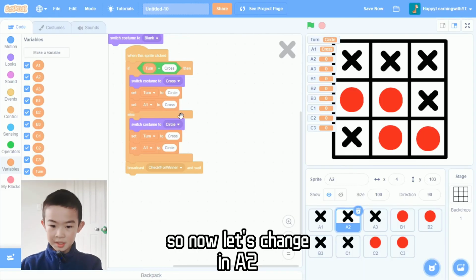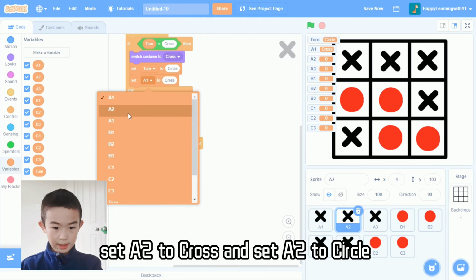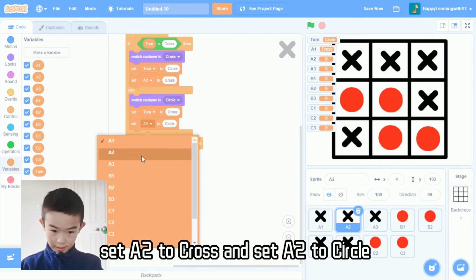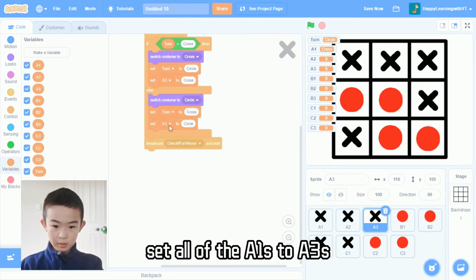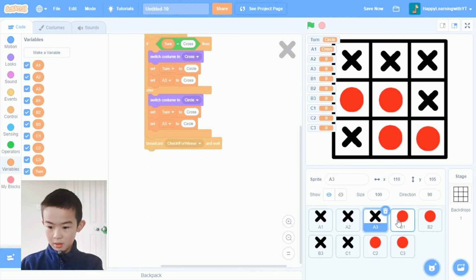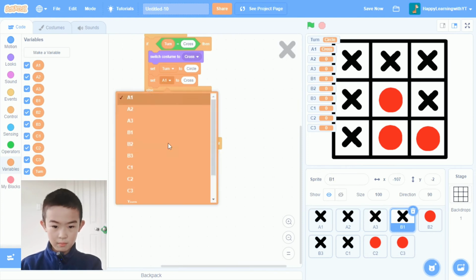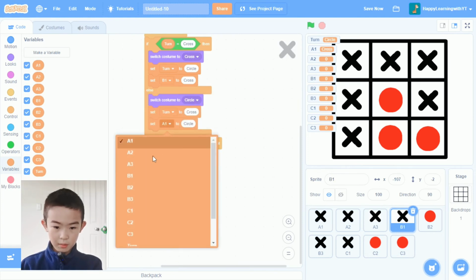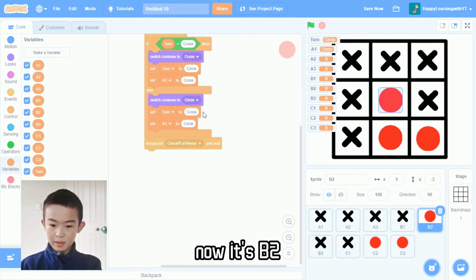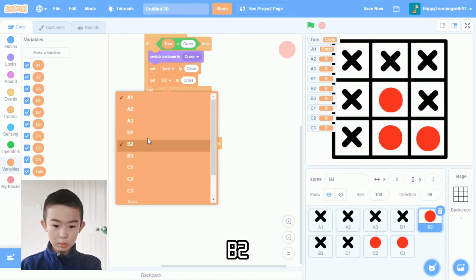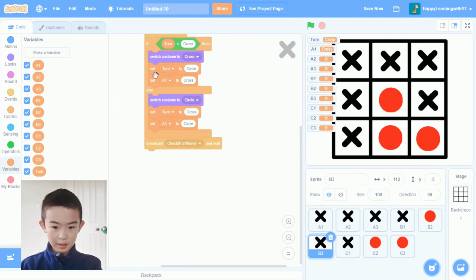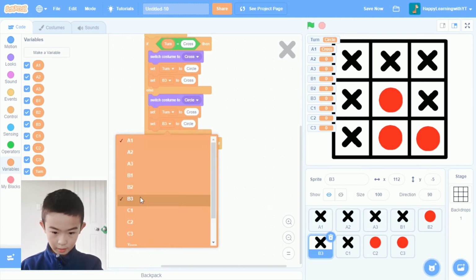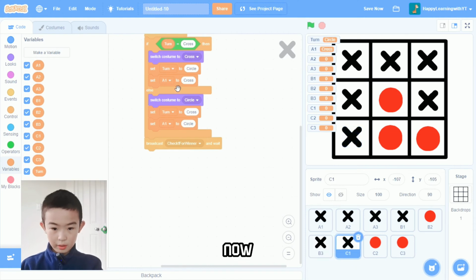Okay, so now let's change. In A2, set A2 to cross and set A2 to circle. And in A3, same thing. Set all of the A1s to A3. Same in B1. Now it's B2, and B3. Oh, my hand's a bit sore, but whatever. Now the last 3.